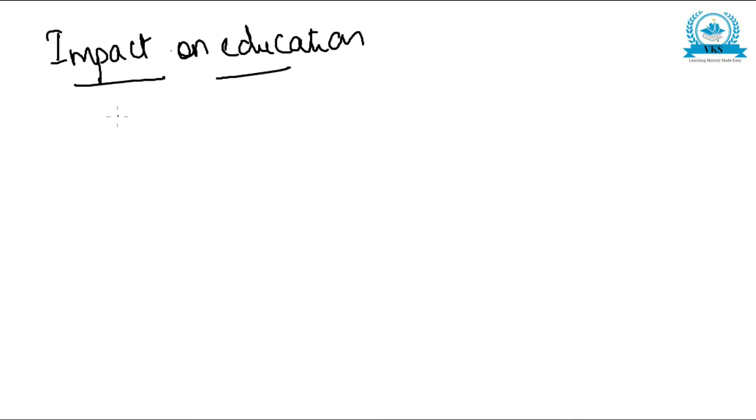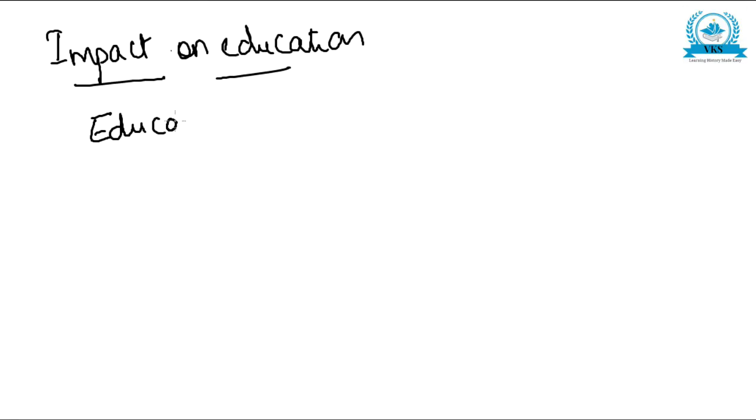Okay, so impact on education. Before the advent of Europeans, education in India was based on religion.